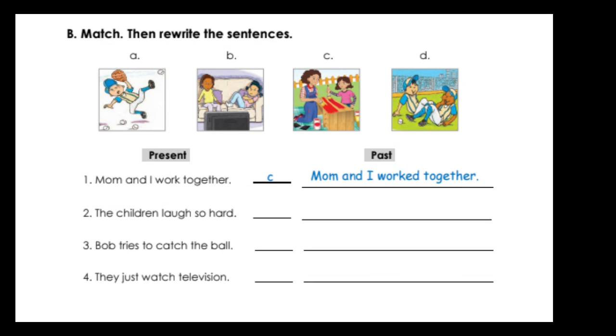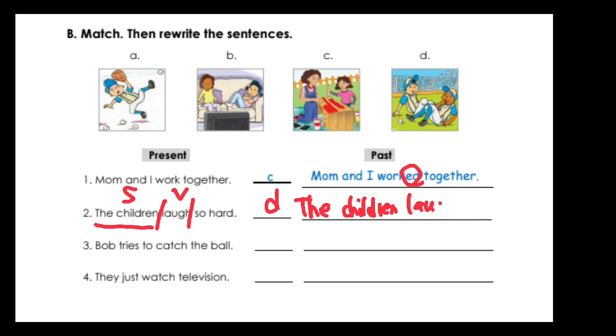Now, let's see here. The children laugh so hard. Subject, verb. And now, I think the picture is D, right? And we can only change ed into the verb. So it should be, the children laughed so hard. This is how you're going to do.